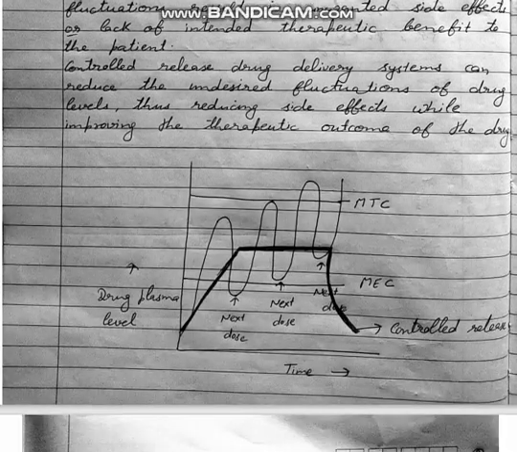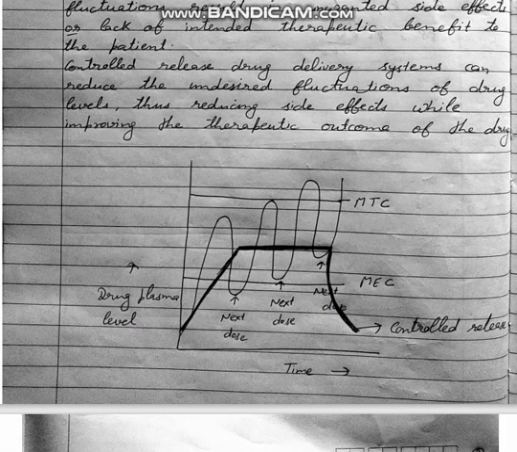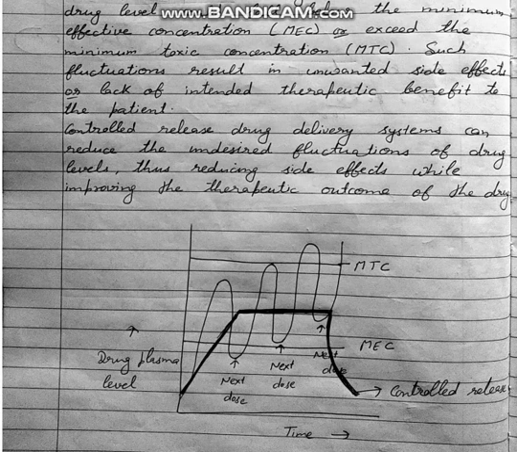If we see a graph between drug plasma and the time, then the graph will be this. Drug plasma level is plotted on y-axis and time is plotted on x-axis. If we are taking a drug once in a day, then its window will be like this.